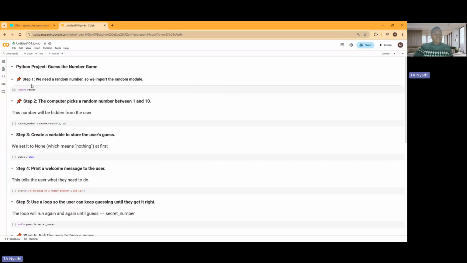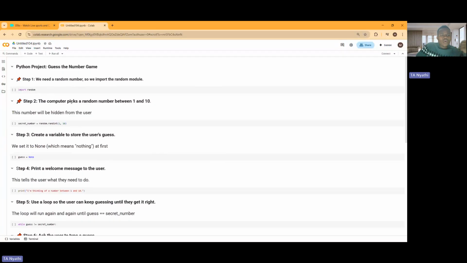So step one, we need a random number. So we import the random module. Remember, when we're doing other projects like data science or data analytics, you're going to import libraries. We are going to reach that level, but we're at a small level where you need to understand that in every project we import libraries. This one is random, which focuses on numbers.